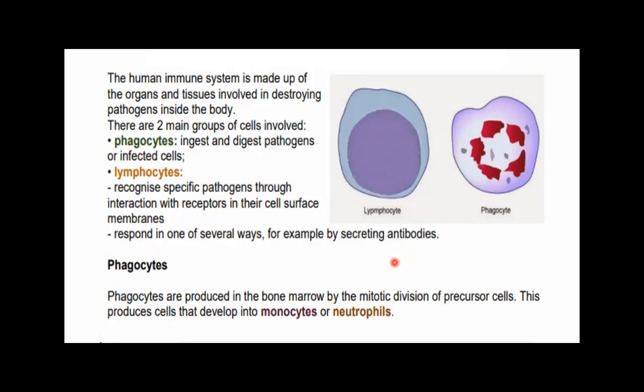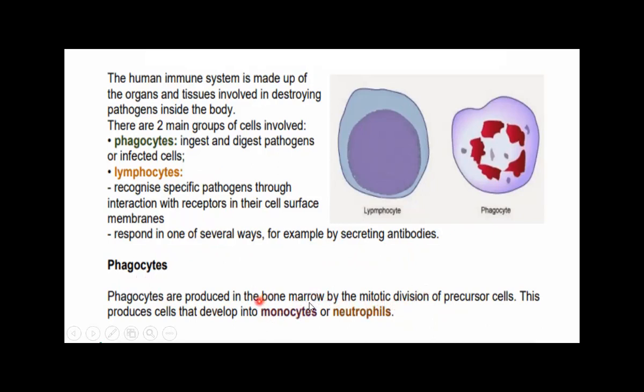The phagocytes, as we have talked about, are produced in the bone marrow by the mitotic division of precursor cells. We will talk about mitosis and the bone marrow later on.